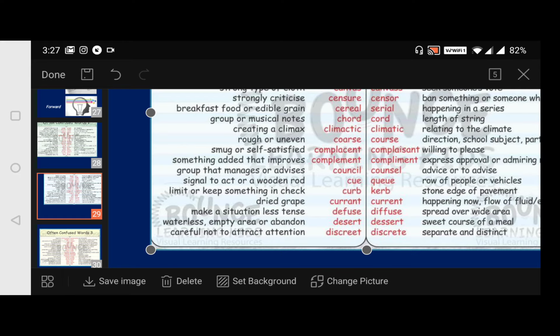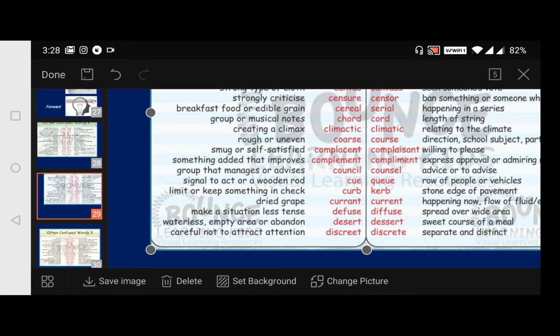Okay, next, curb. What is it? One is beginning with C and the other with K, but you have to be very keen. Okay, curb in the sense limit or keep something in check. So they curb that fellow, he curbs her, like that. Okay, so limit or keep something in check. And this kerb is stone edge of pavement. Okay, road, pavement, that we say it as kerb.